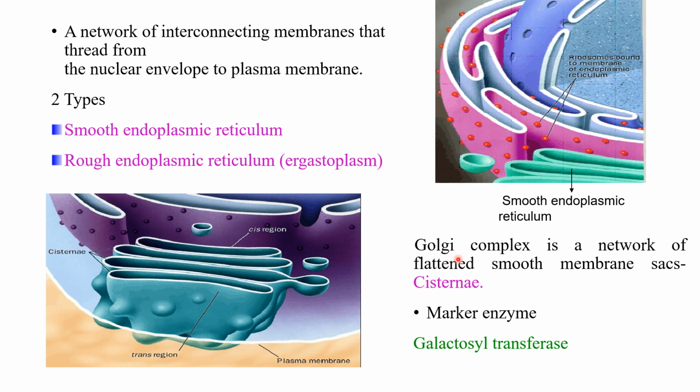Then Golgi apparatus is a network of flattened smooth membrane sac-like structures. They are known as cisternae. So you can see it here, in continuation with the endoplasmic reticulum, these are the folded structures. These structures are nothing but Golgi apparatus, and they consist of many sac-like structures. They are known as cisternae. The marker enzyme is galactosyl transferase.